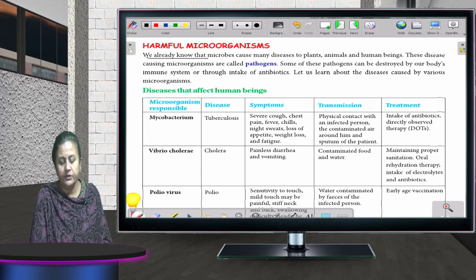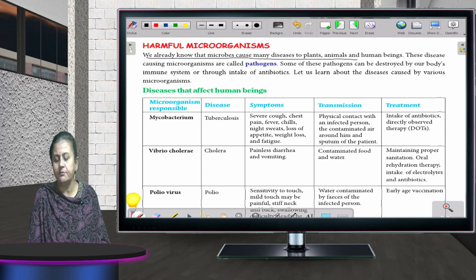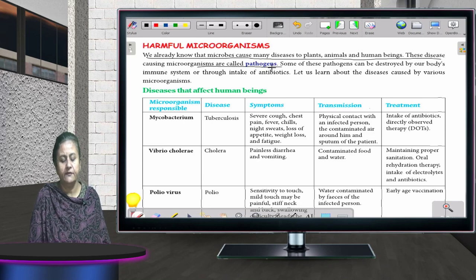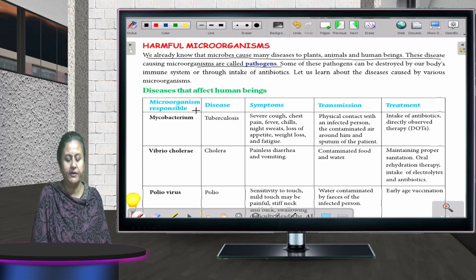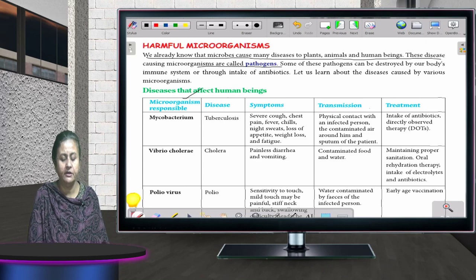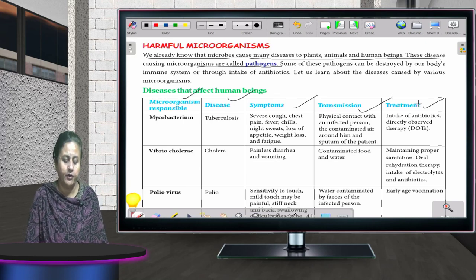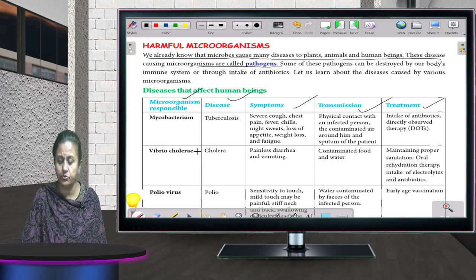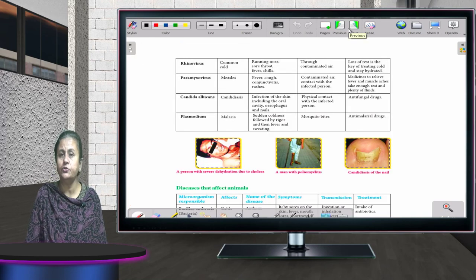We already know that microbes cause diseases to plants, animals, and human beings. These disease-causing microorganisms are called pathogens. This table has been made where different types of microorganisms, which sort of diseases are found, what the symptoms are, how each is transmitted, and what the treatment is for different bacteria and different viruses have been shown. You just go through it. There is nothing much to explain in this, because this is done very systematically. Okay, children?